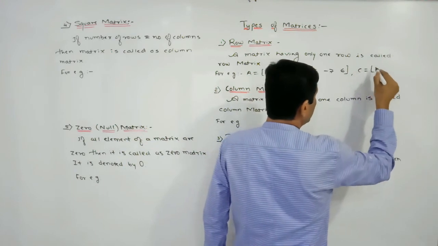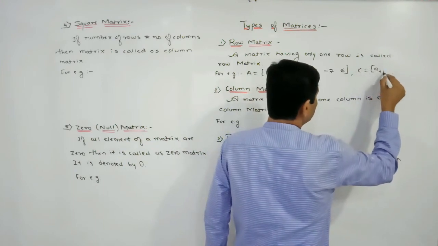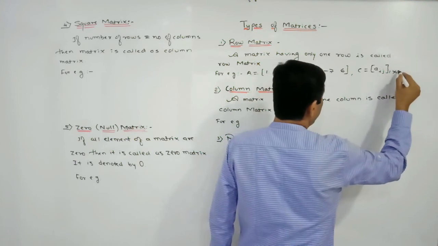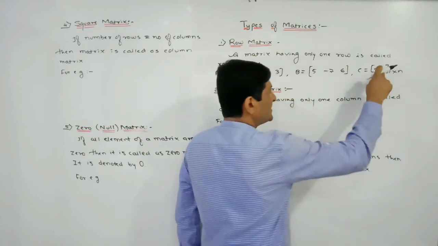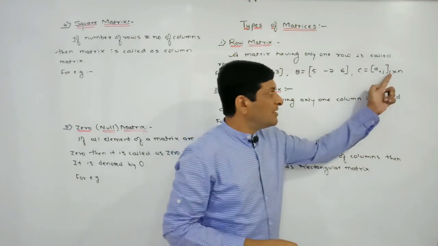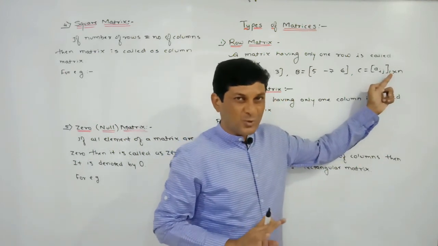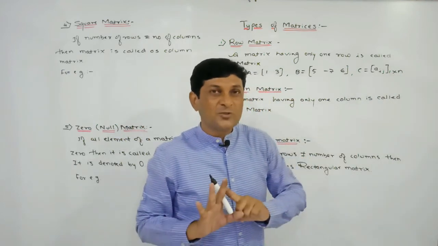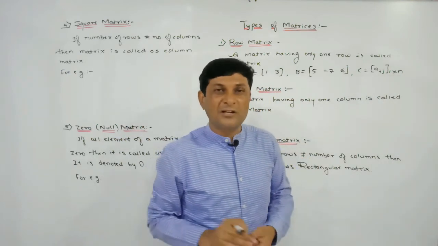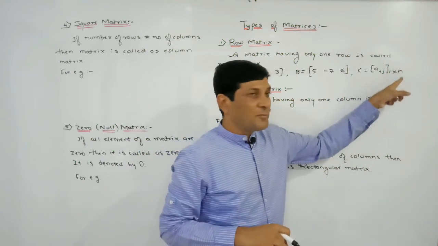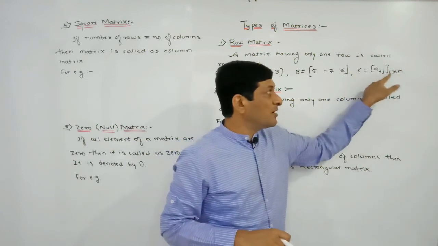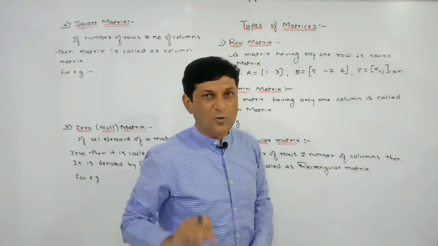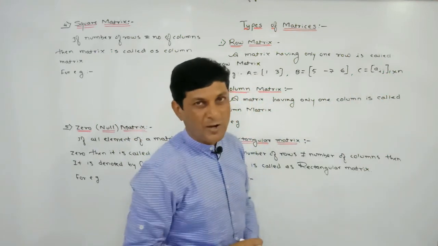Let C be a matrix. I am denoting the elements of this matrix by a_ij, and if I say its order is 1 by n, the first number shows the number of rows. How many rows are there? 1 row. Now the value of n, the number of columns, is not given, because there is no condition on the number of columns, whatever the value of n. From this we know that in this matrix 1 row is there, so it is a row matrix, whatever the number of columns.